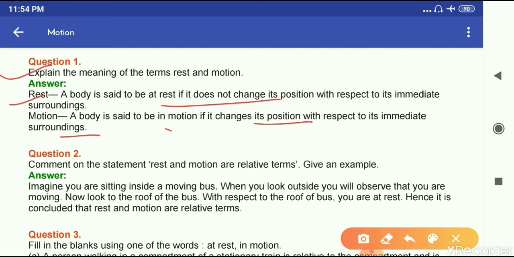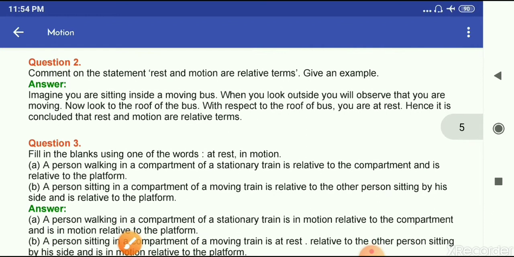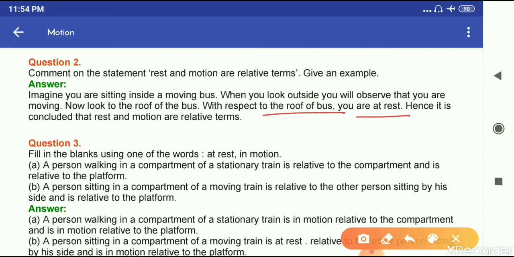Now question number 2: comment on this statement, rest and motion are relative terms. Give an example. Imagine you are sitting inside a moving bus. When you look outside, you will observe that you are moving. Now look at the roof of the bus. With respect to the roof of the bus, you are at rest. Hence, it is concluded that rest and motion are relative terms.